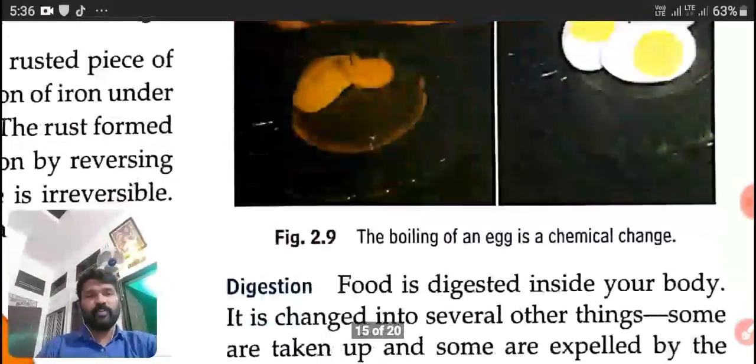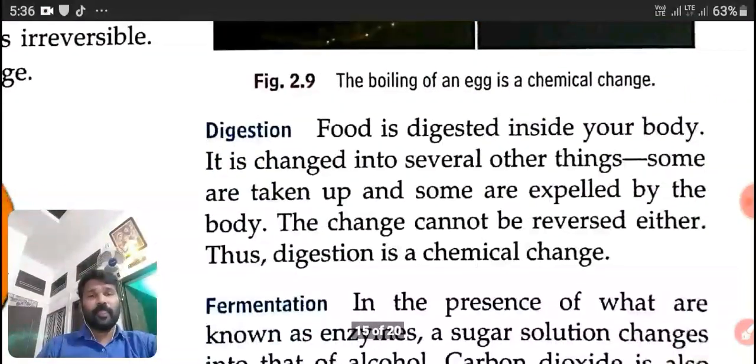Okay, students. Now, digestion. Digestion of food. Food is digested inside our body. When we eat food, it will be digested, of course. Okay. Can you get back again that food which we have eaten? No, we cannot get back.